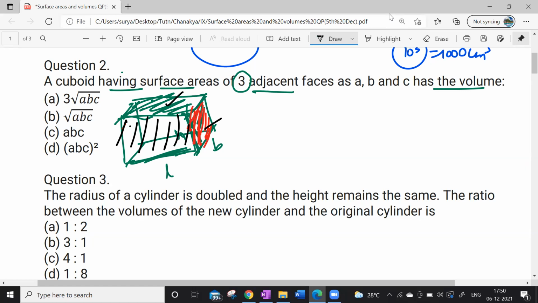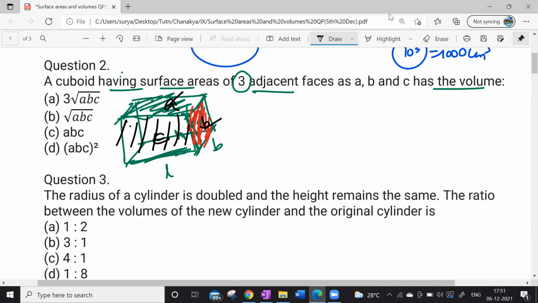Is it clear to you? These are adjacent, yes or no? Yes, sir. Let me name them. The green one is the top surface, I'm giving it the name A. Okay, this is my A. And if I take this adjacent face as B and this one as C, these are our A, B, C.